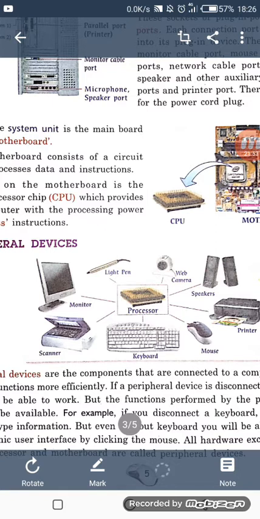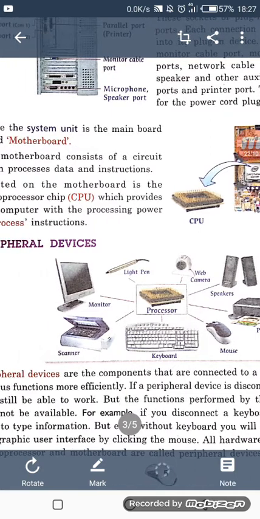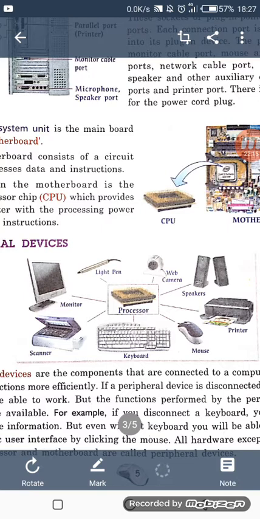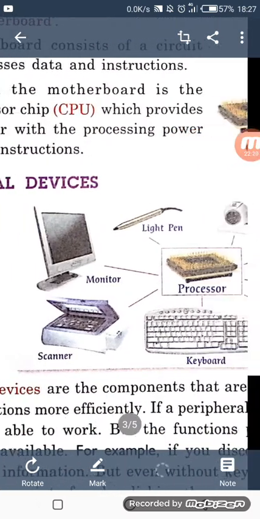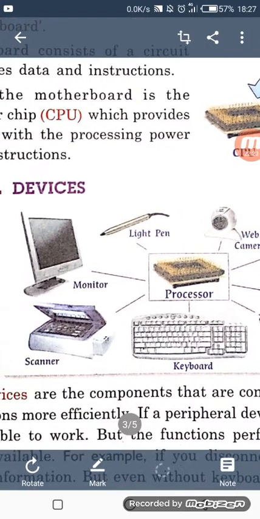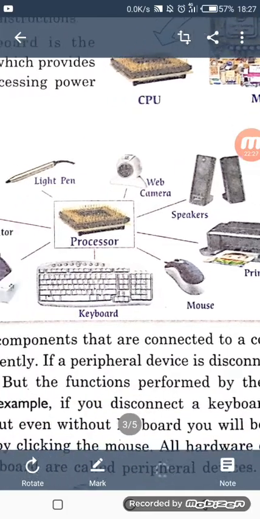All hardware except the memory, microprocessor and motherboard are called peripheral devices. Please underline this. All hardware except the memory of the computer, its microprocessor and motherboard. Excepting these three things, all the hardware which are connected to our computer system are peripheral devices. In our book we can also see the example: monitor, scanner, light pen, web camera, speakers, mouse, keyboard.